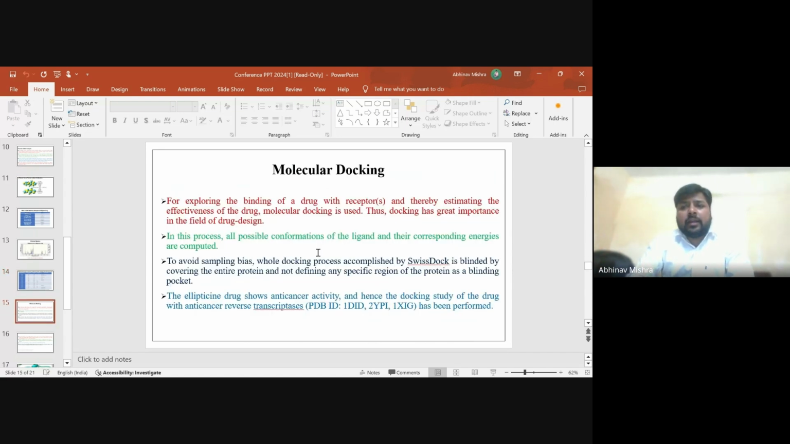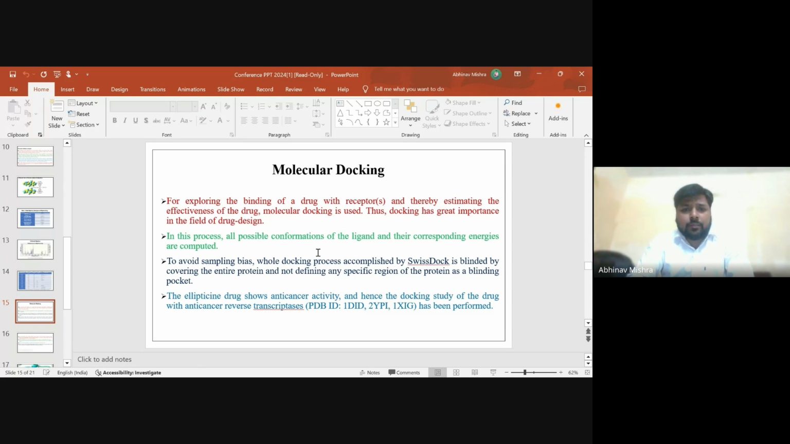And lastly, the interaction between the drug and the protein receptors. For molecular docking, we use the SwissDock web server, and for visualization of the results, we use the Chimera software. For molecular exploring and binding of a drug with a receptor, thereby estimating the effectiveness of the drug, molecular docking is used. Thus, docking has great importance in the field of drug design. In this process, all possible conformations of the ligand and their corresponding energies are computed.